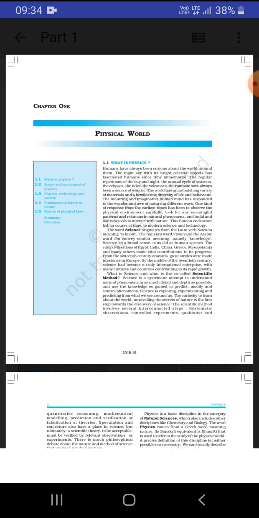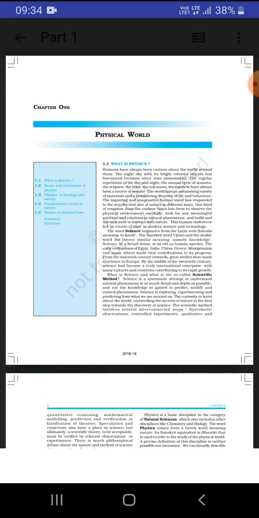the physical world. So what is physics? As you see in your day-to-day life, there are many things happening, like regular repetition of day and night, cycle of seasons, eclipse, volcanoes, rainbow, many things that happen in your daily life. So it is also related to science and technology, and various things that are also related to physics.